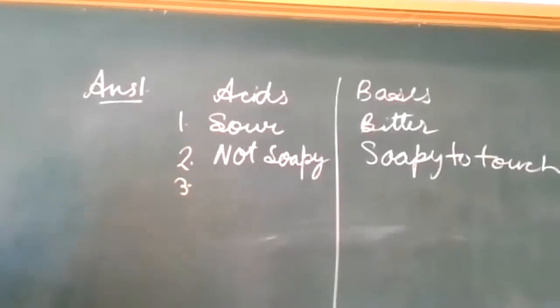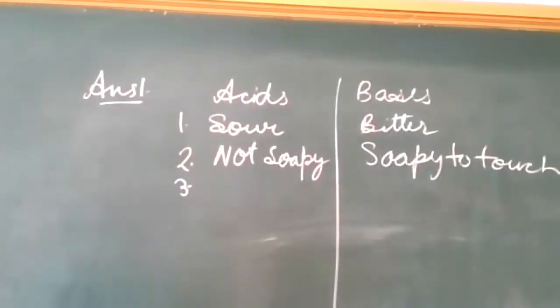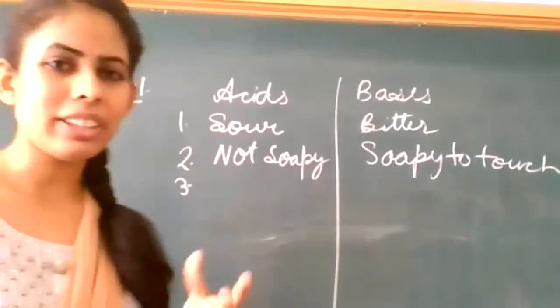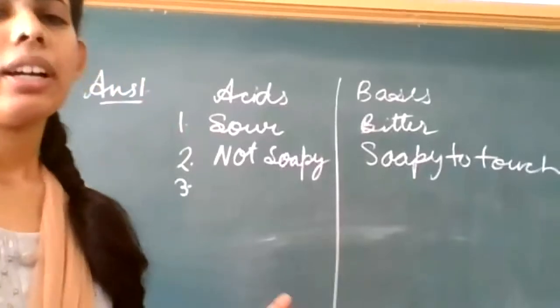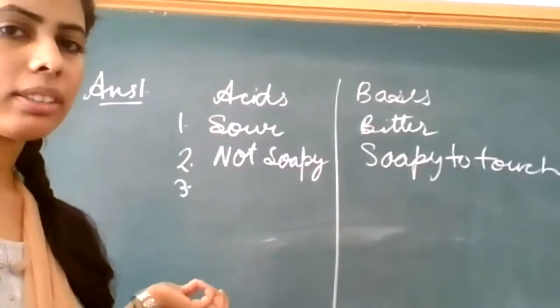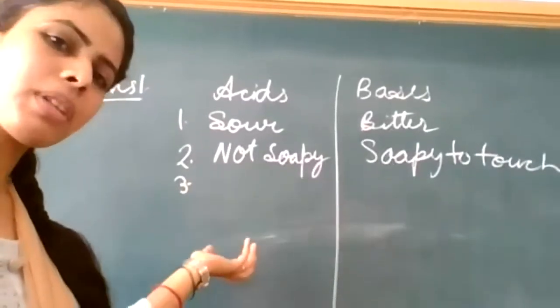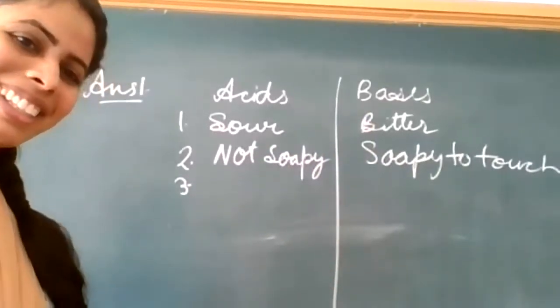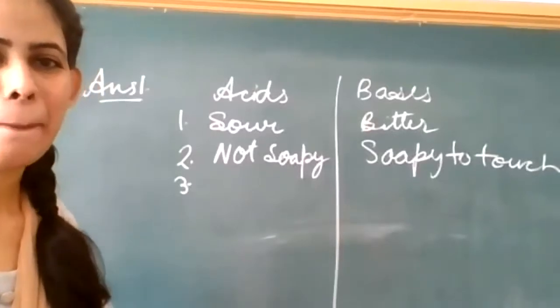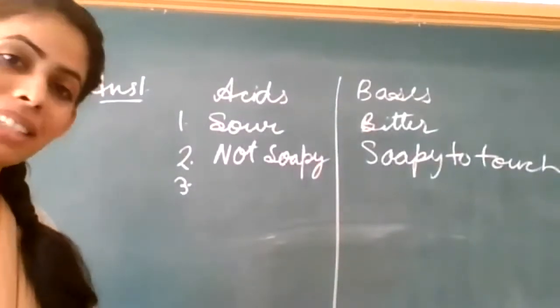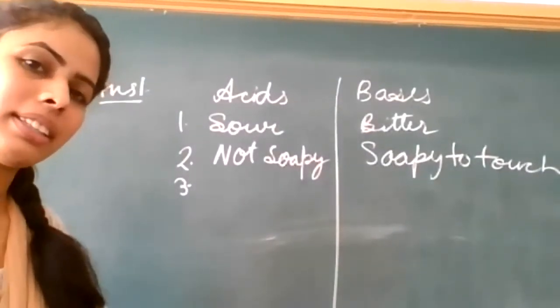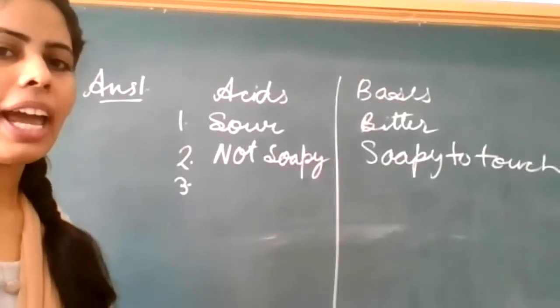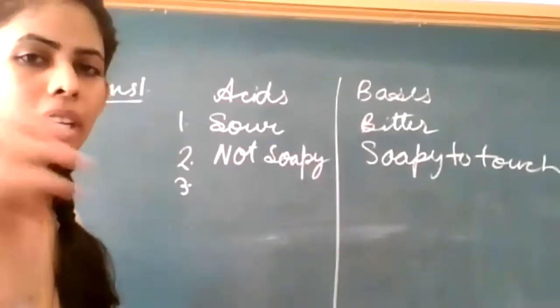Ranvi. Acids are made from acidic substances and bases are from basic substances. It is not that much correct, so I don't think we can write it like that. You can say acids are present in acidic substances and bases are present in basic substances. Ma'am, acids are soluble in water and bases cannot be. Bases are also soluble. Some bases are soluble. Don't worry, I will tell you. NaOH is soluble.